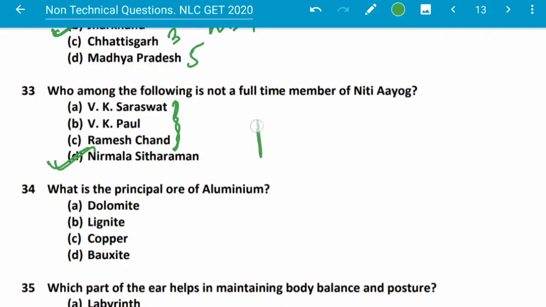Chairperson is Prime Minister, that is Narendra Modi, and full-time members are V.K. Saraswat, V.K. Paul, Ramesh Chand. And Nirmala Sitharaman along with Rajnath Singh, Amit Shah and Narendra Singh Tomar are ex officio members.